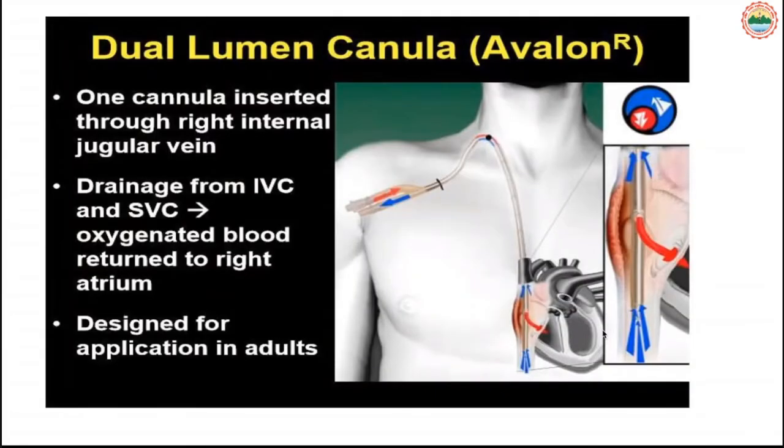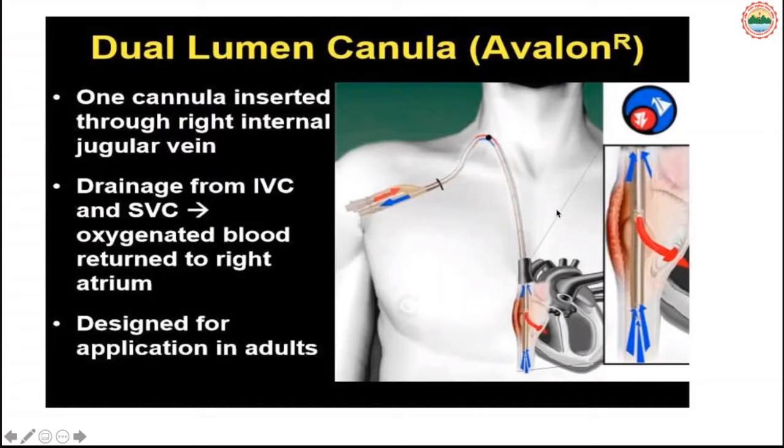This is the most commonly used dual lumen cannula. It's a single tube that contains holes, which means it takes blood from both the IVC and SVC. There are perforations present at the end and at the upper part, so it takes blood from the SVC and IVC, and after oxygenation, the fresh, oxygenated blood comes back. There is a hole directly pumping, pushing blood into the right atrium, and from the right atrium it goes to the pulmonary circulation. So it's showing here.